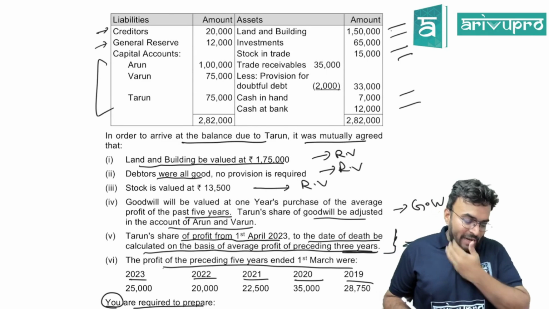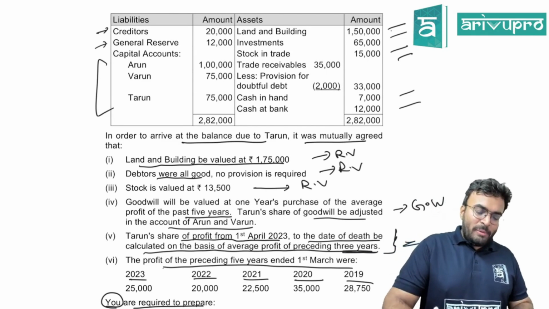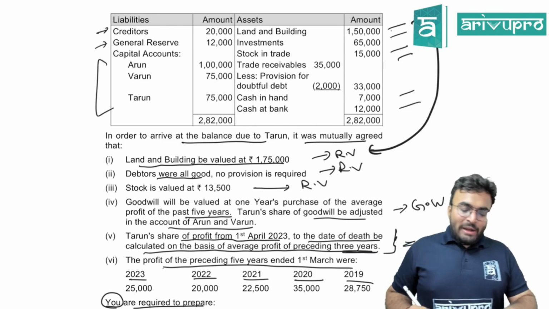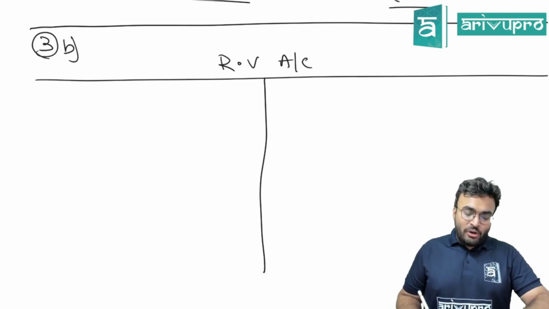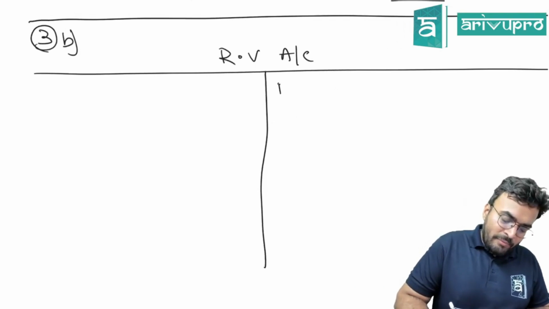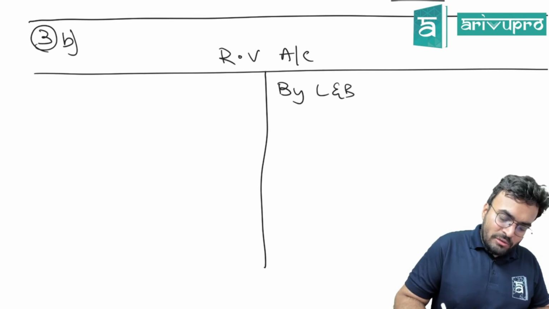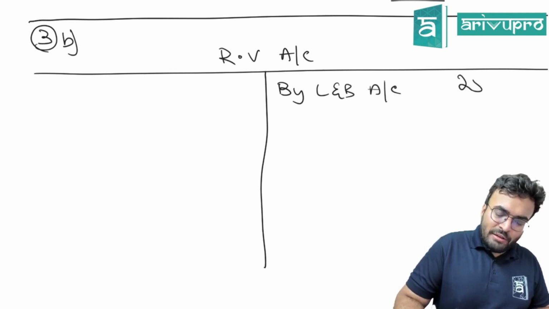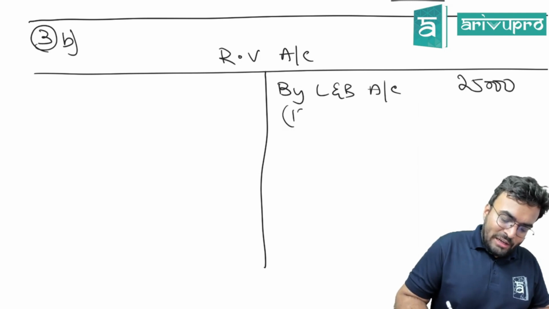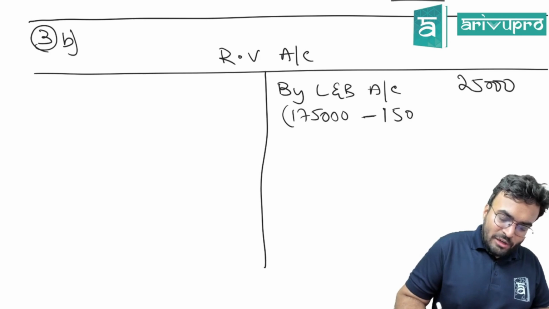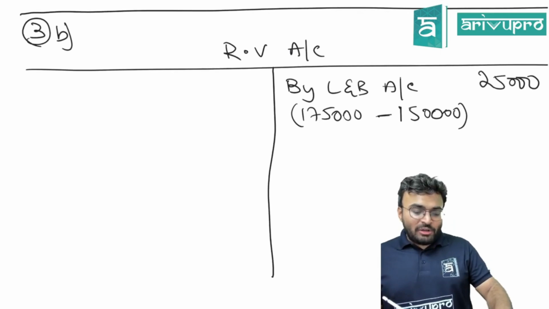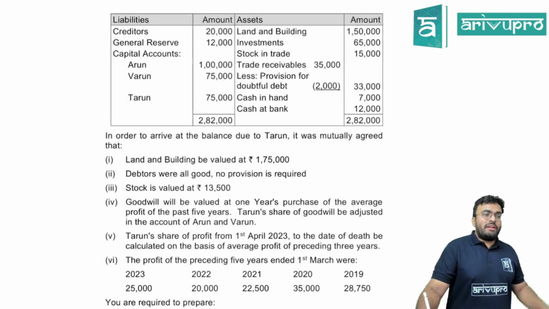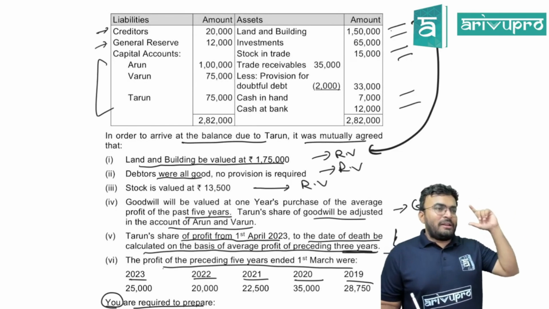Okay, revaluation account. Land and building revalued to 1,75,000. How much was land and building? 1,50,000. So increase or decrease? Increase. So what will we write in the revaluation account? By land and building account 25,000, that is 1,75,000 minus 1,50,000. I hope it's clear. There shouldn't be any problem with this one. Very, very regular revaluation. At least some 20 times you would have done revaluation in the entire partnership chapter.